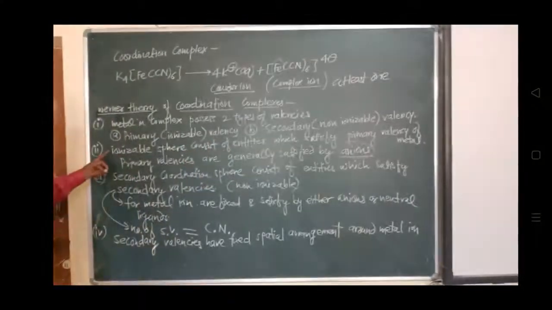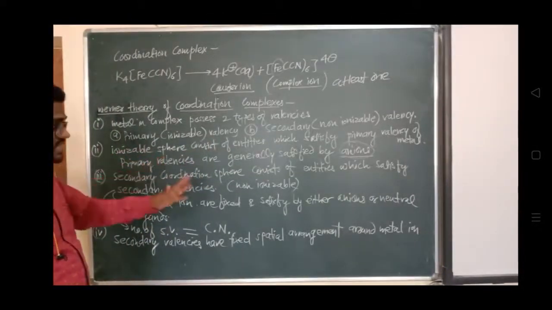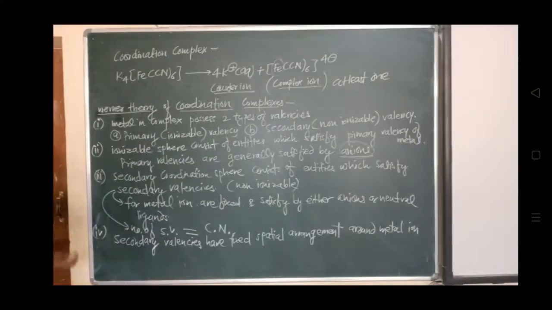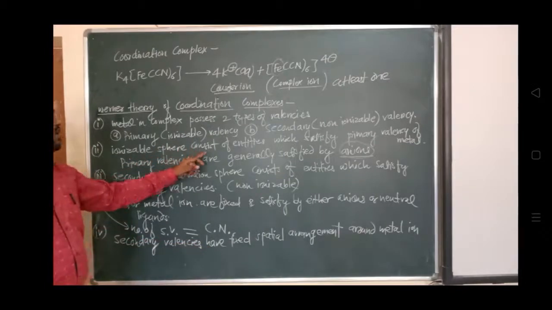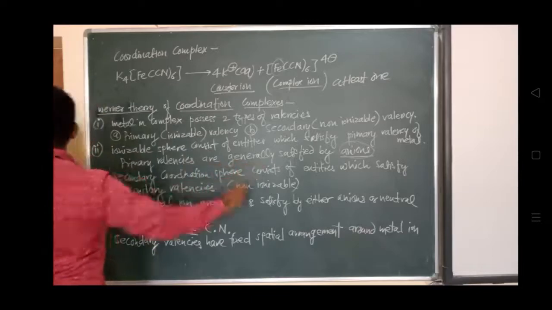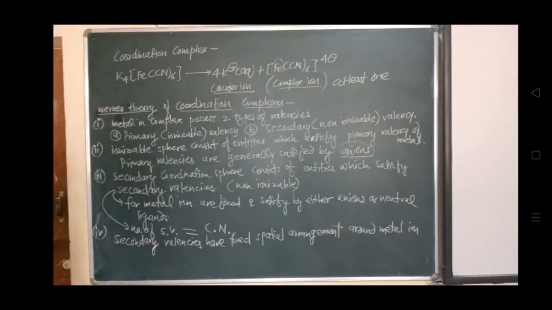Then the ionizable sphere. So we'll see what is ionizable sphere, and what is the other, that is secondary sphere. That is the primary sphere and the secondary sphere. कौन सा है वो देखेंगे हम लोग. So ionizable sphere consists of entities which satisfy the primary valency of metal, and primary valencies are generally satisfied by anions.